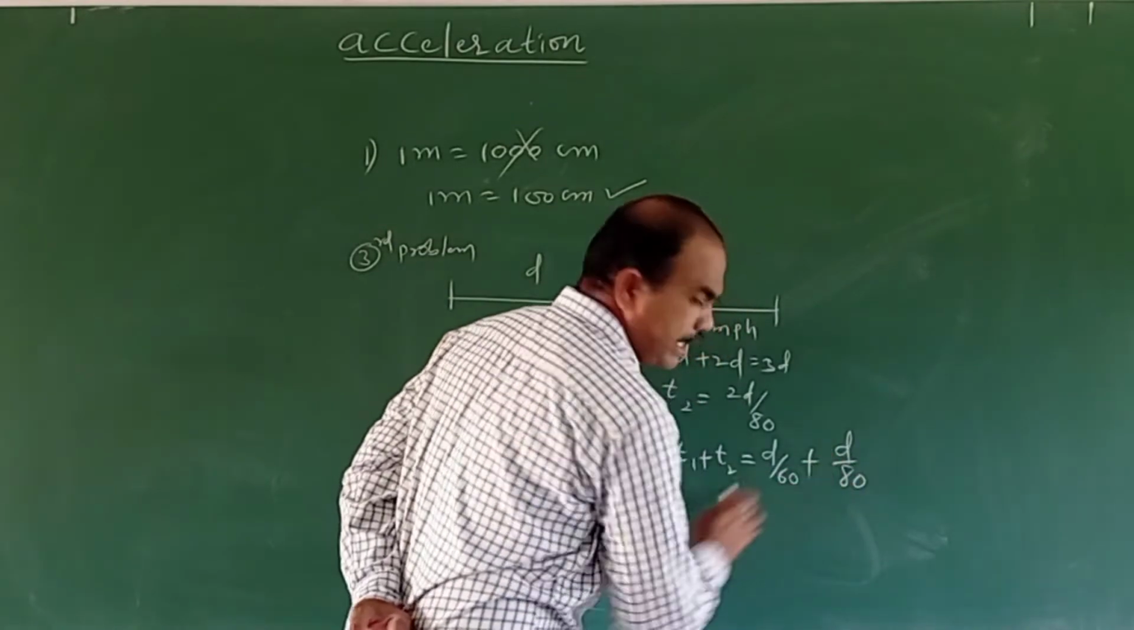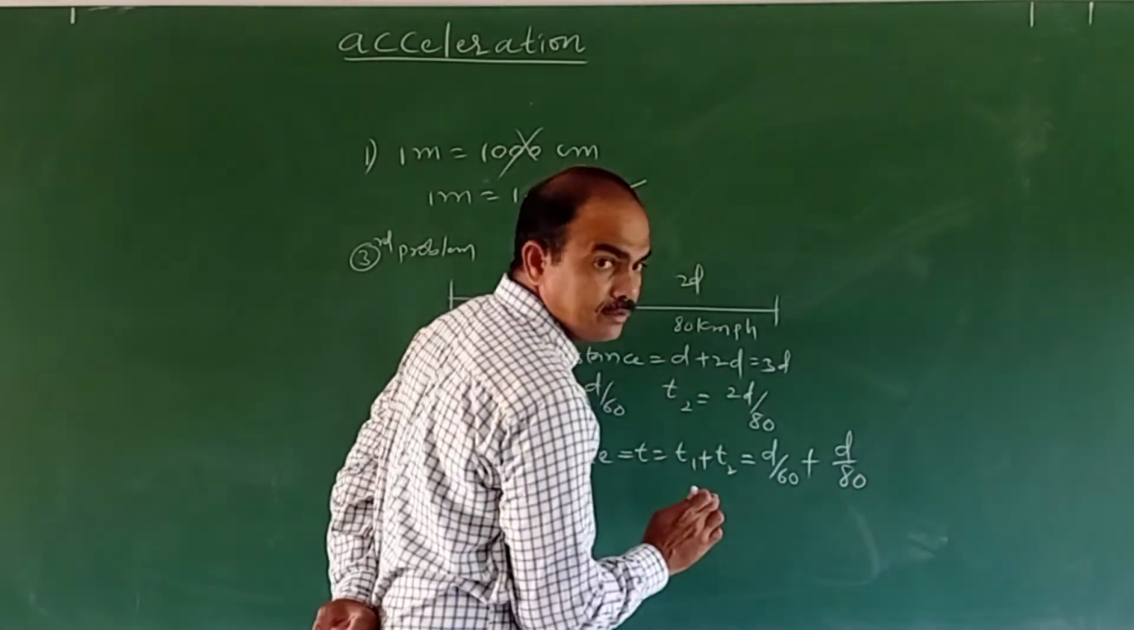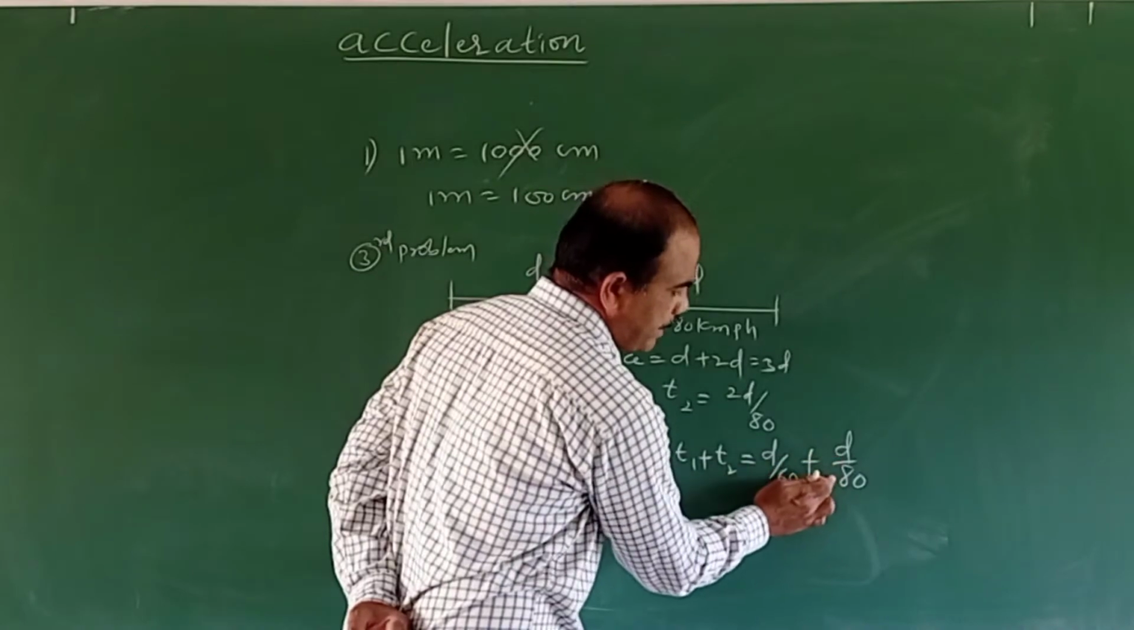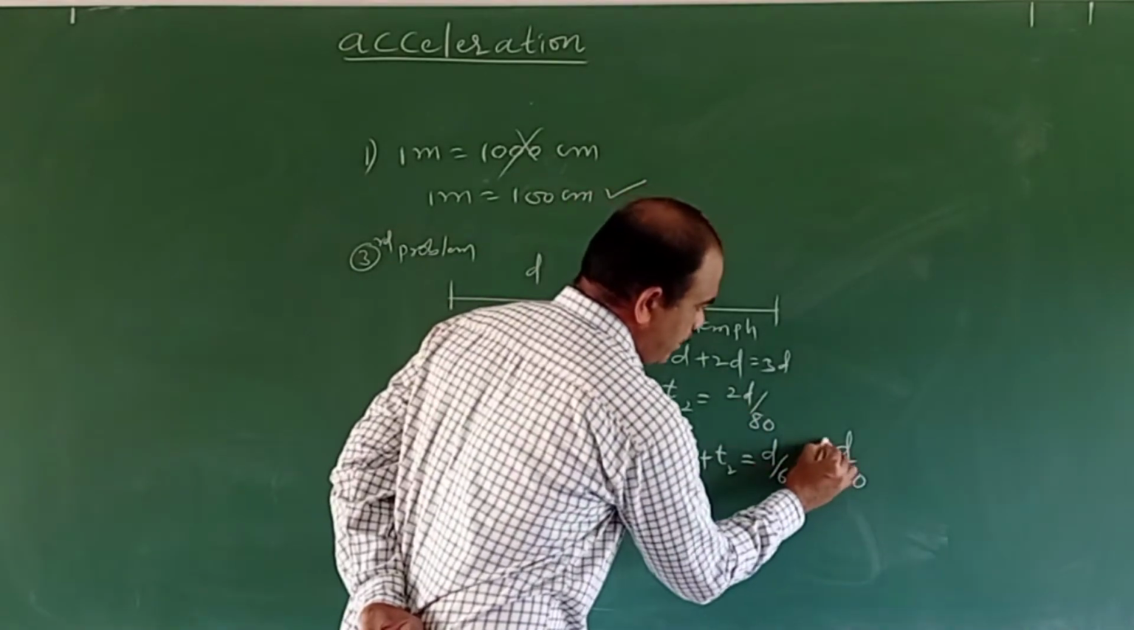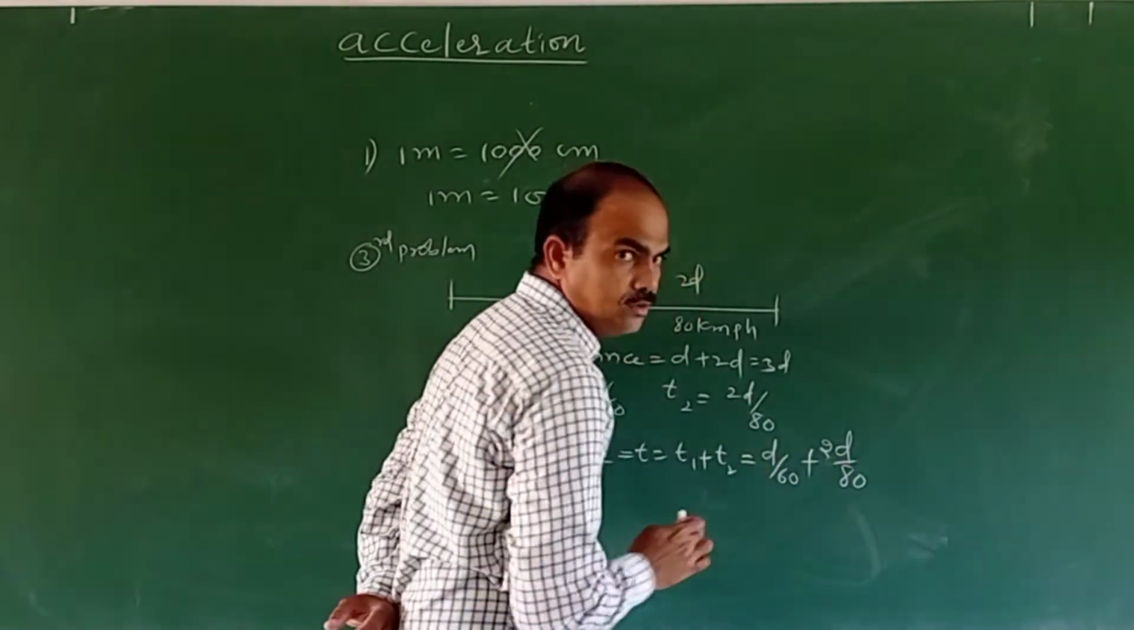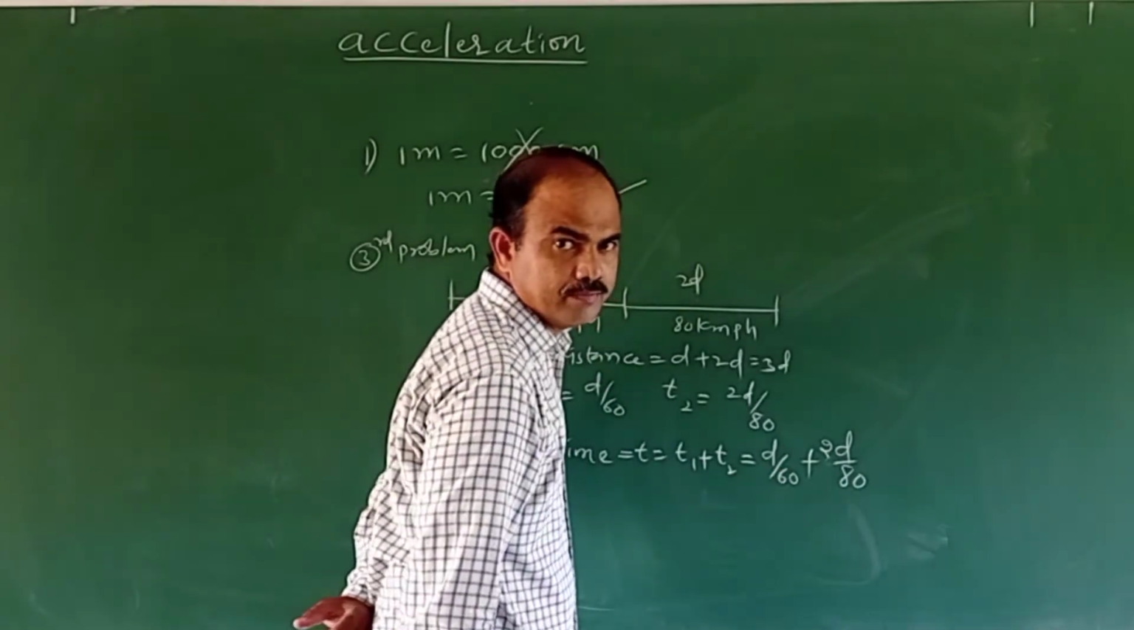I wrote d by 80, but actually it is 2d by 80. Here I didn't write the 2 and simplified without it. You have to correct it.